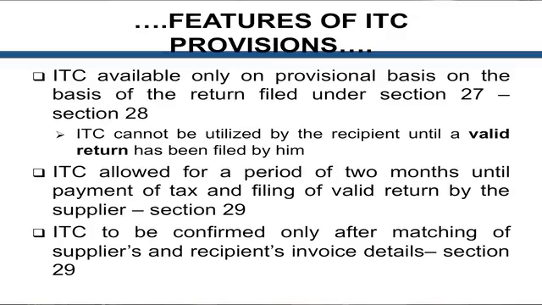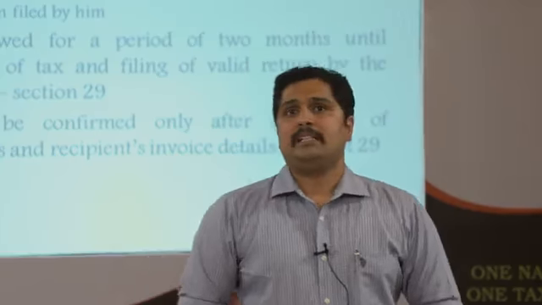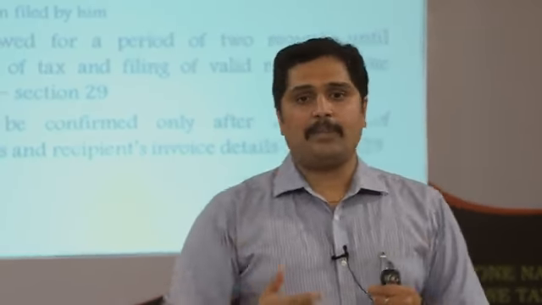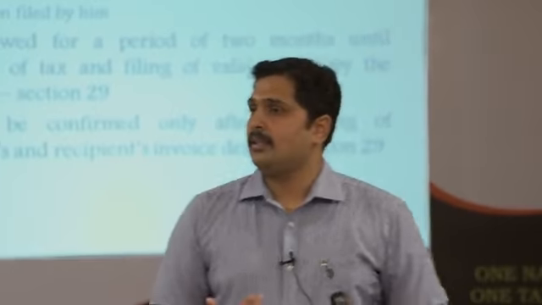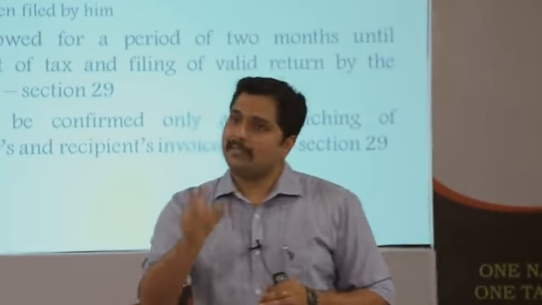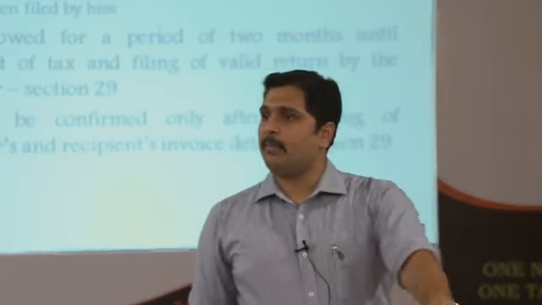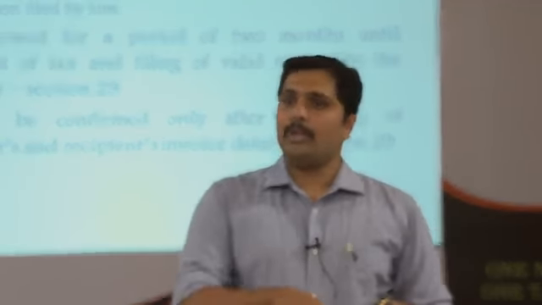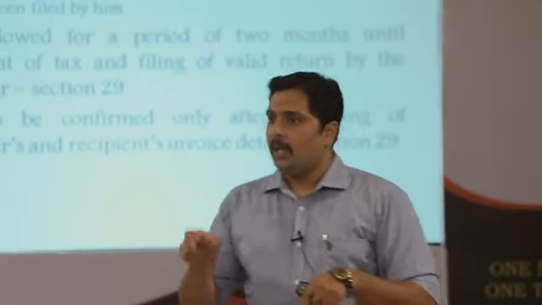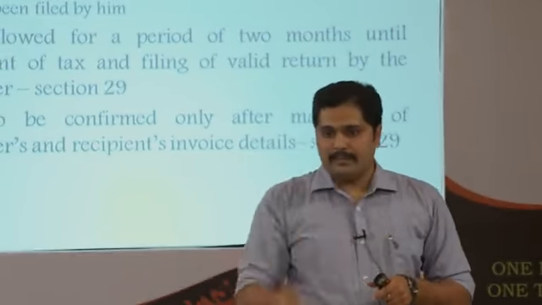Only provisional allowing of credit for that particular month will be there. For example, if a filing of return has happened and I have uploaded my outward supplies, the other person has taken his inward supplies, but the matching has not happened, my outward supply and his inward supply don't match. Then he is allowed credit for that particular period. Let's say, for the month of August, I will be filing by 20th of September. So in the month of September, I can utilize the credit, or then the next period.